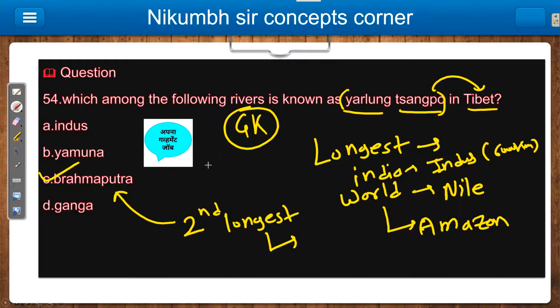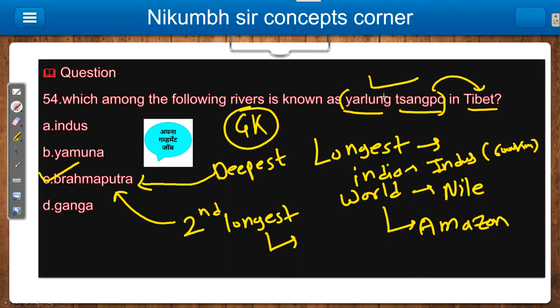Now again, one more important question, and this is a recent question, so it is very important to tackle this. What is the deepest river in India? So it is your Brahmaputra. So see, the Brahmaputra river is very important. They can ask you like this.